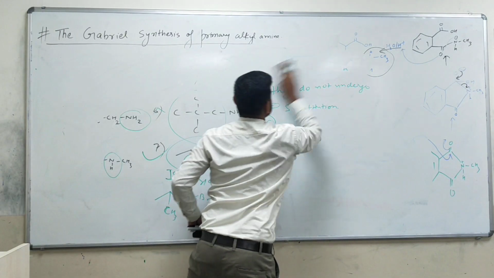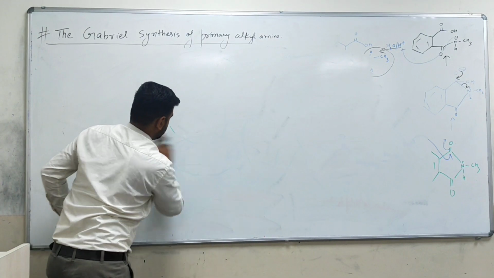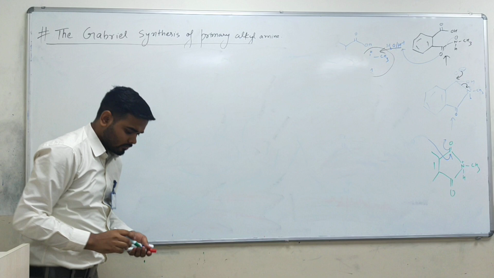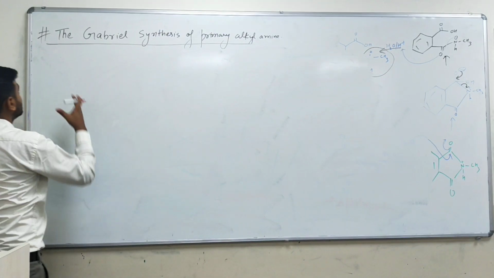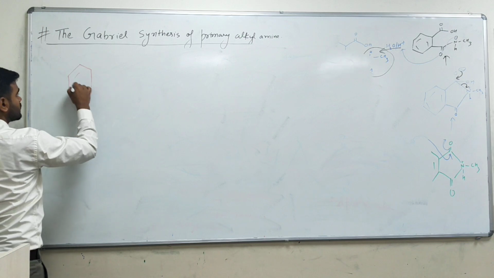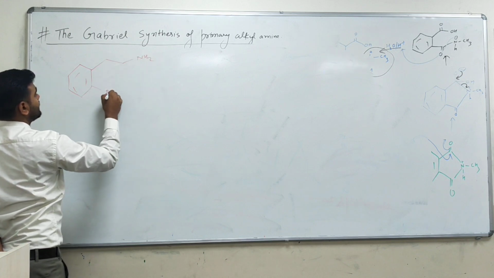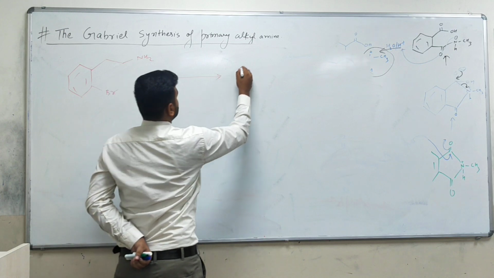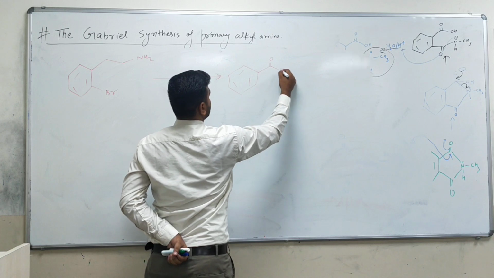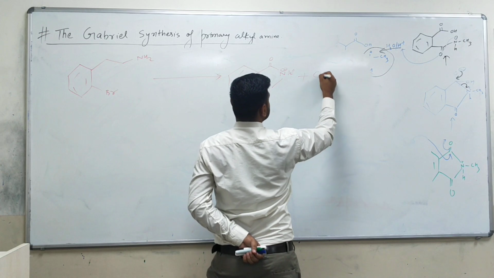The second set of questions: let's say they can ask, for example, if I take this one, here I am forming NH2, I am taking Br, and here I am taking N minus K plus, meaning potassium phthalimide.